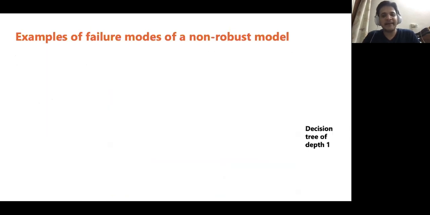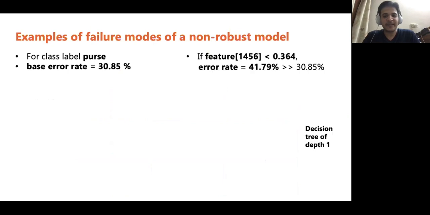Here is another example using label grouping. The label class here is purse. The base error rate is 30.85%. Our decision tree discovers that if feature 1456 is less than 0.364, new error rate is 41.79%, about 11% higher. Now, what is this feature looking for?